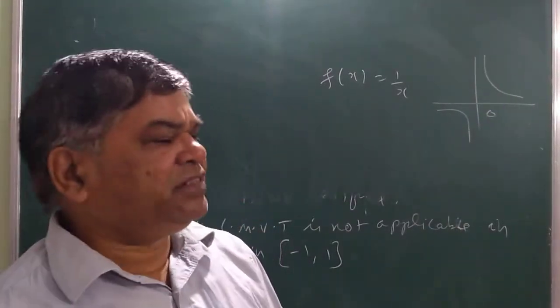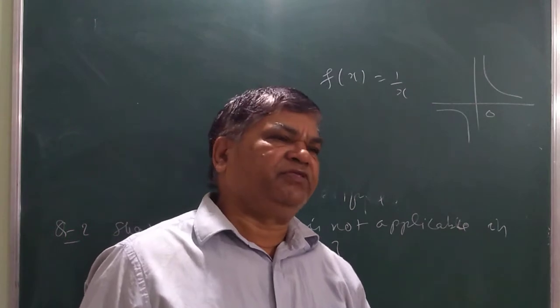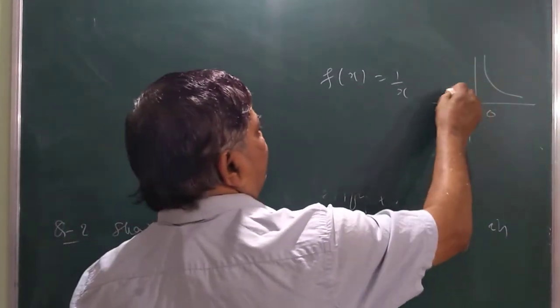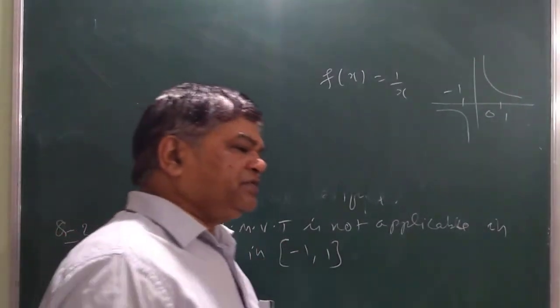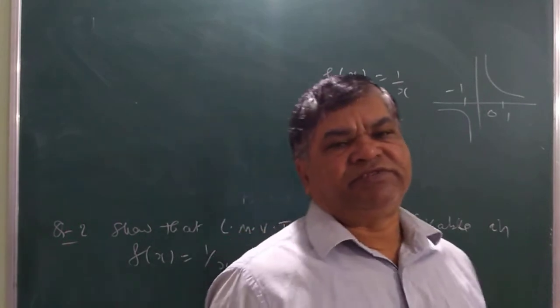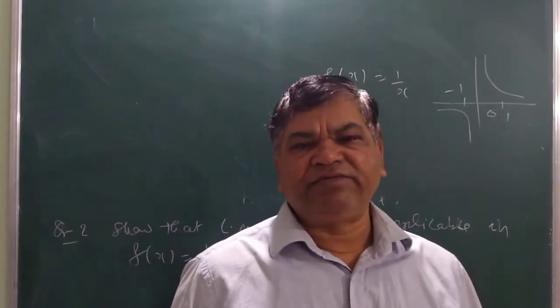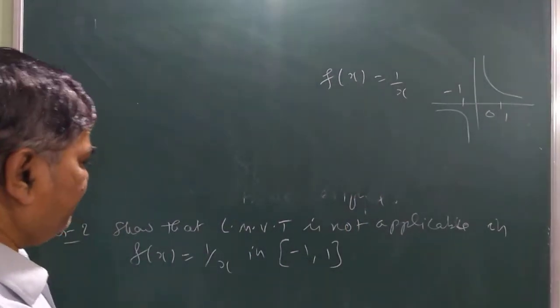So naturally the function is discontinuous and also not differentiable at x = 0, which lies between -1 and 1. So the function is neither continuous nor differentiable, so Lagrange mean value theorem cannot be applied. This is according to the graph.